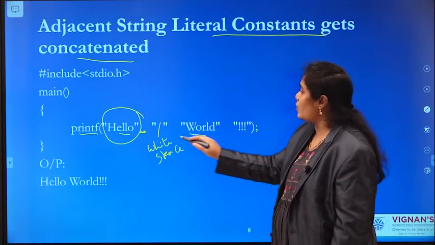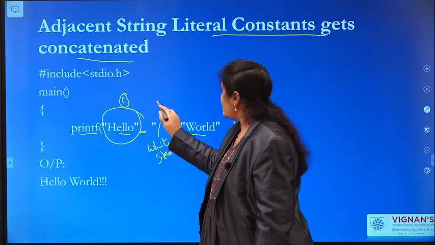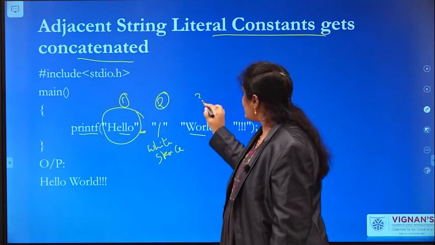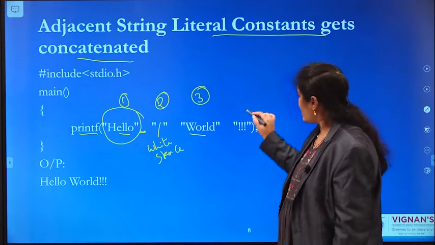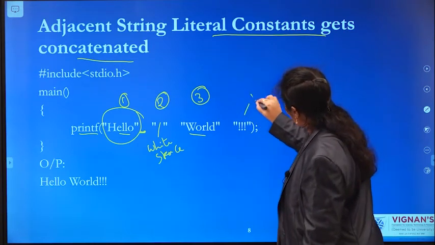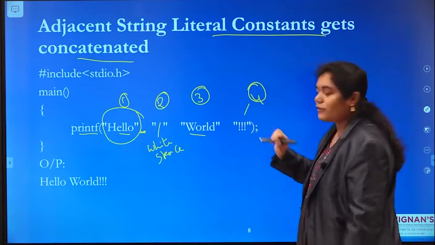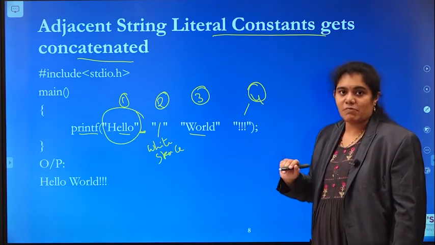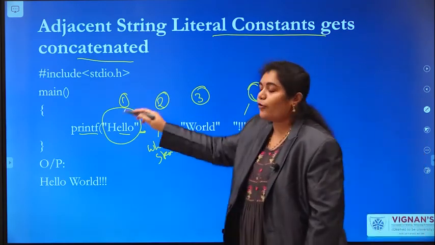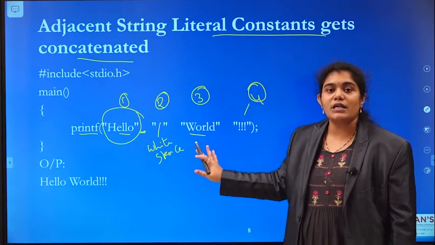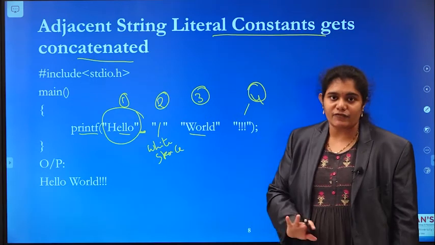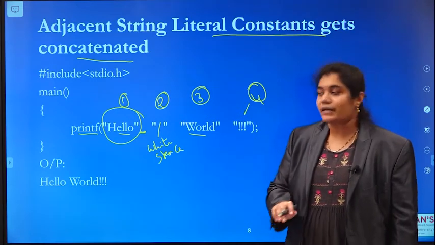This is the second word, and this is the third word, in which I am giving world. And this is the fourth word, in which I have given some special symbols. All these 4 words we have given in the printf statement get concatenated.